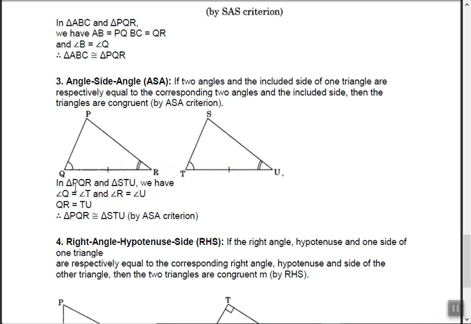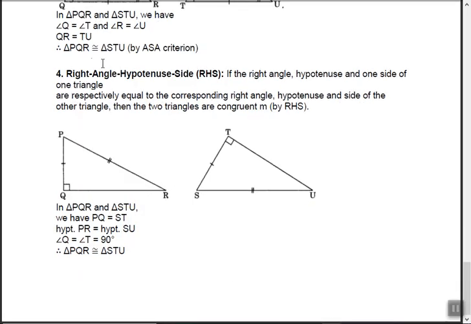Similarly, see this in triangles PQR and STU. Okay, Q equals T, R equals U. Okay, two angles and the included side QR equals TU. So that's why PQR is congruent to STU by the ASA test. Remember, the side should be included in between the two angles. Okay. The last one is RHS. It means the right angle, hypotenuse, side theorem.